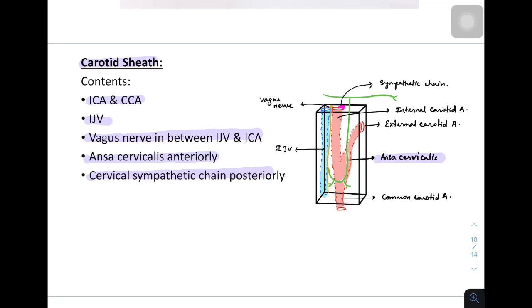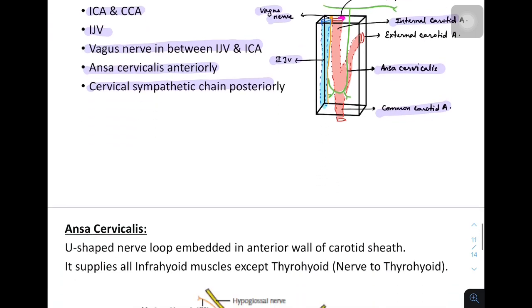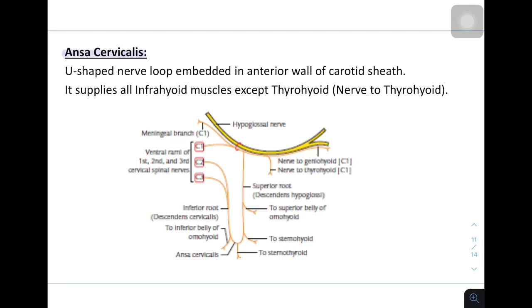It is bounding the internal carotid artery, common carotid artery, internal jugular vein, and in between both you can see the vagus nerve, and we have posteriorly sympathetic chain along the internal carotid artery. Now talking about what is ansa cervicalis. It is a U-shaped nerve loop embedded in the anterior wall of carotid sheath. It supplies all the infrahyoid muscles except thyrohyoid. It is supplied by nerve to thyrohyoid.